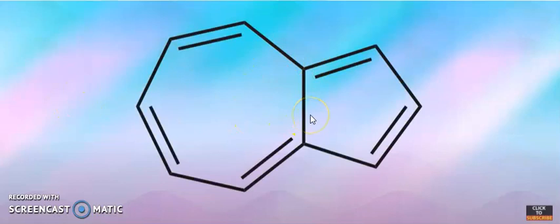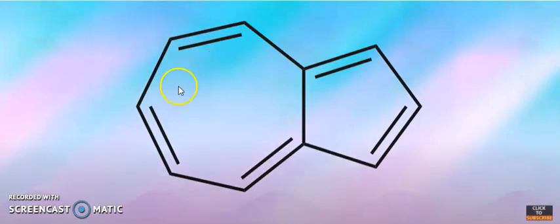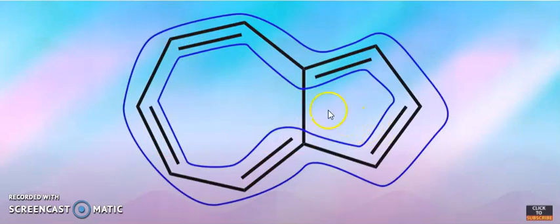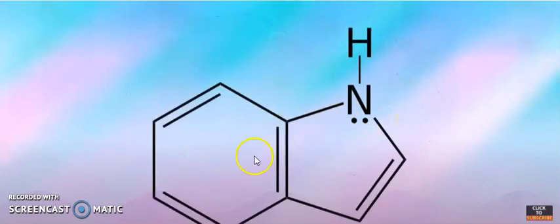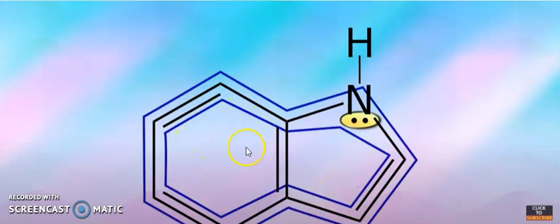Now you can see here acetylene type compounds. You can see these 2 electrons, this 2 electrons, and this 2 electrons. So electron delocalization is like that. So 6 electrons and 4 electrons. Now you can see these molecules, these 2 electrons, 2 electrons, 2 electrons. The situation is like this. So this is NH and this lone pair of electrons.